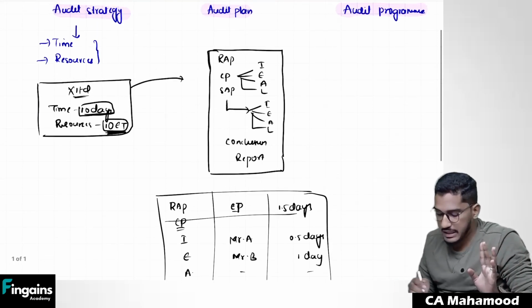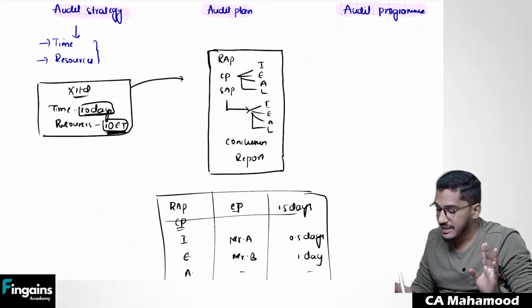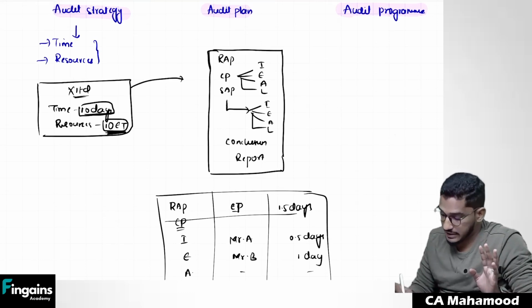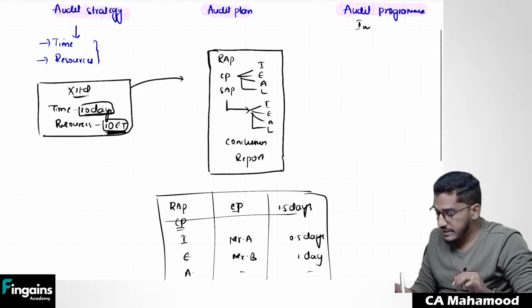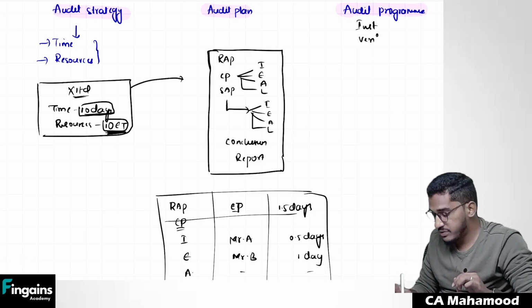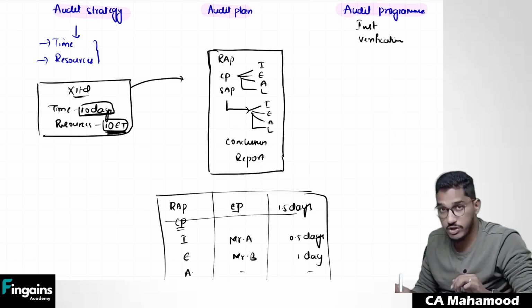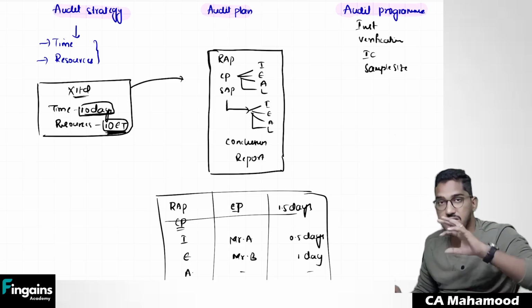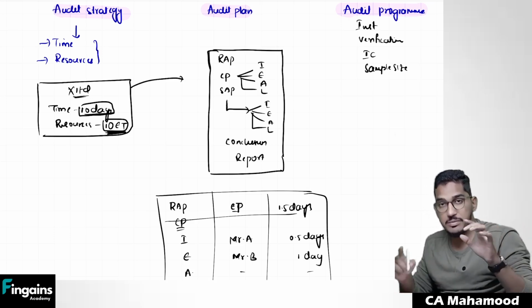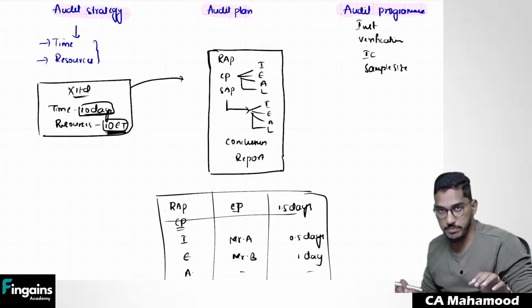Now what will be there in the audit program is, it contains instructions. It is going to contain verification procedures, what verification procedures are required to be performed. It is going to contain details regarding whether to verify on internal controls or not. It is going to contain details regarding what should be the sample size. So detailed instructions regarding each and every area will be contained in one document called the audit program.